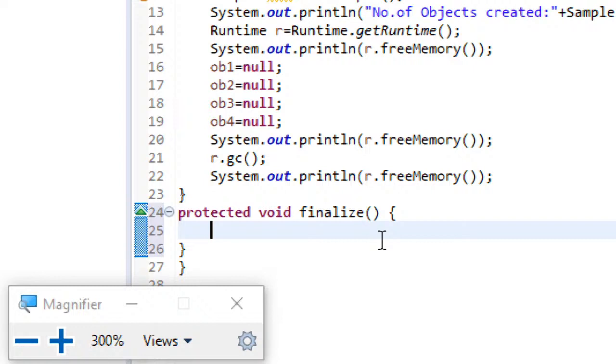And we know that all classes can acquire the properties of their parent unless they are private.